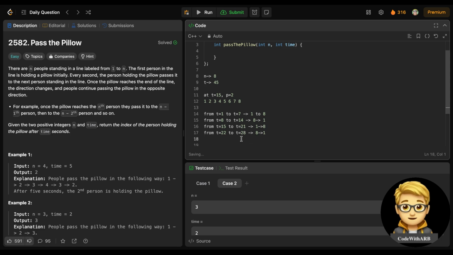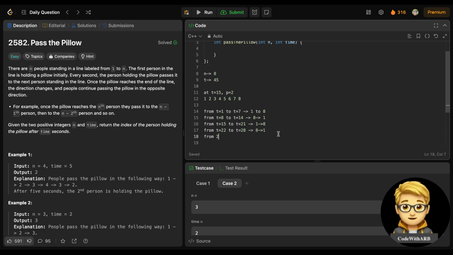Again from 29 to 35 it will move, right? So from 35 it will move 1 to 8 again, right? So basically I'm just showing you that this is following some pattern.